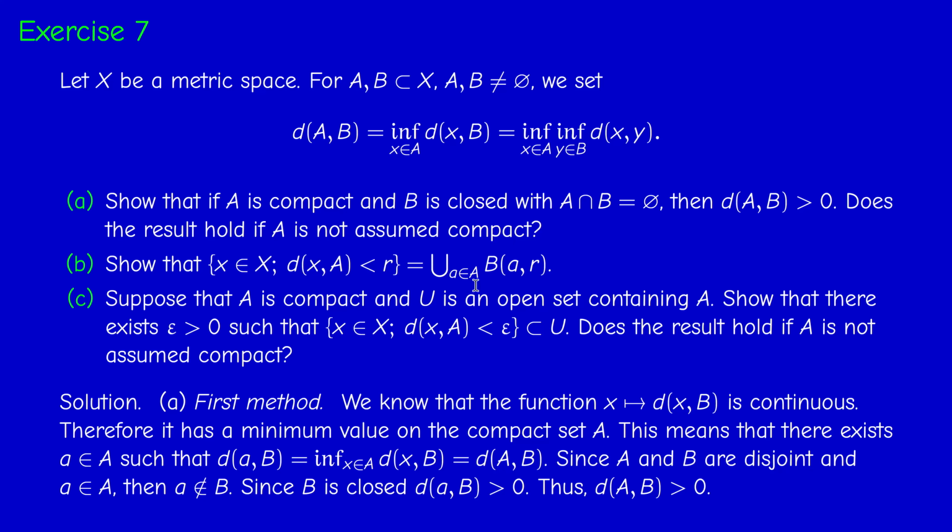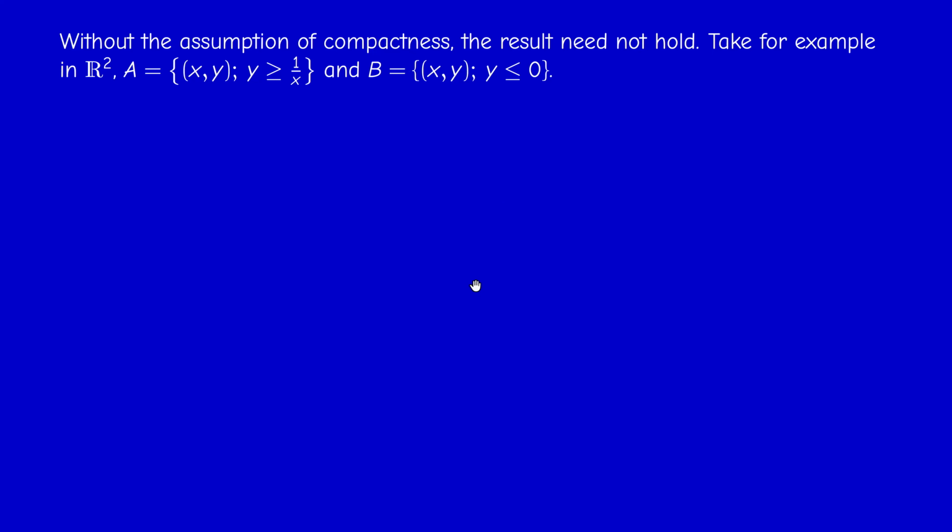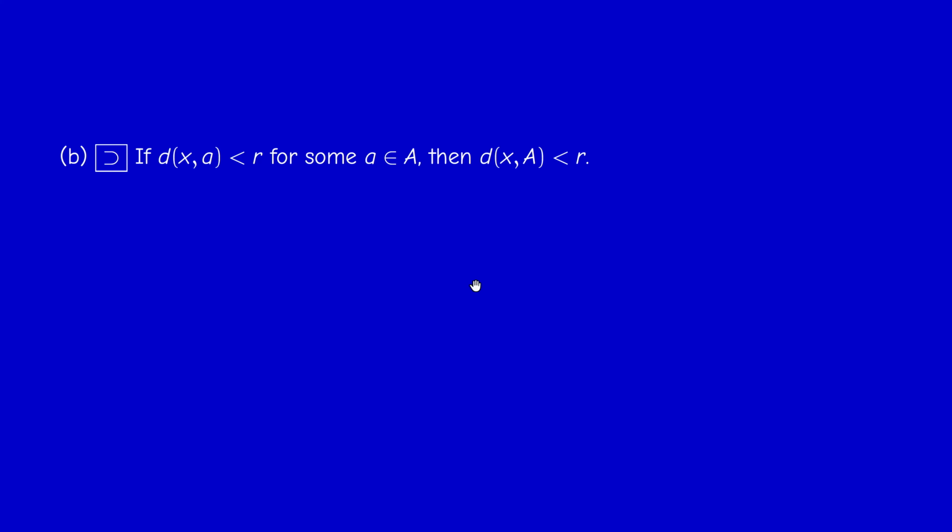So if X is in the union, what does it mean? It means that there exists a point a in capital A such that X is in the open ball of center a and radius R, and therefore the distance between X and a is less than R for some a. But the distance between X and capital A is the infimum, so it's less than or equal to d(x, a). So therefore it's less than R. Therefore we have this inclusion. So the union is contained in the set of X whose distance to capital A is less than R.